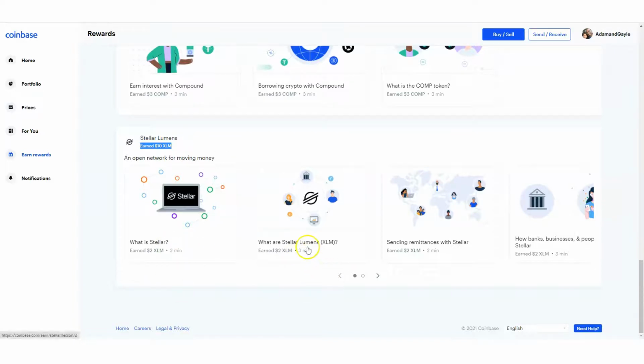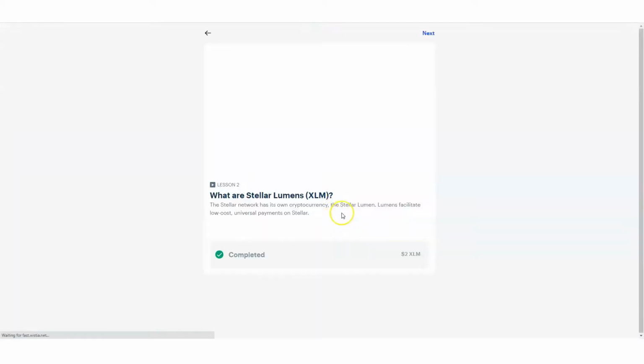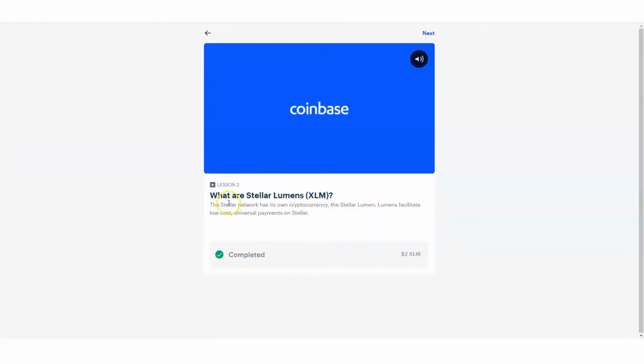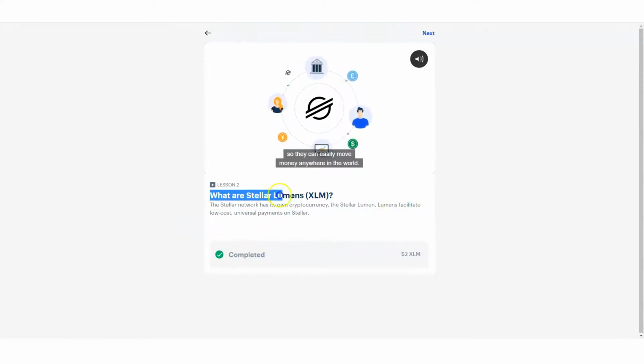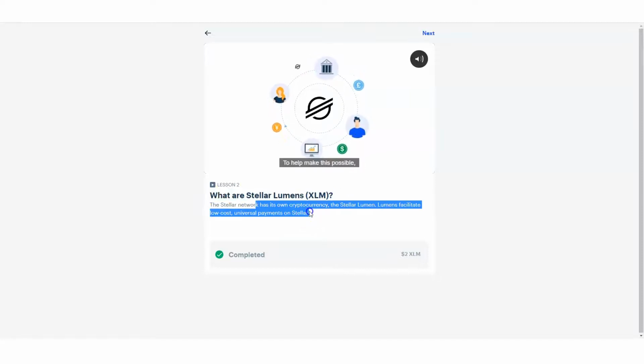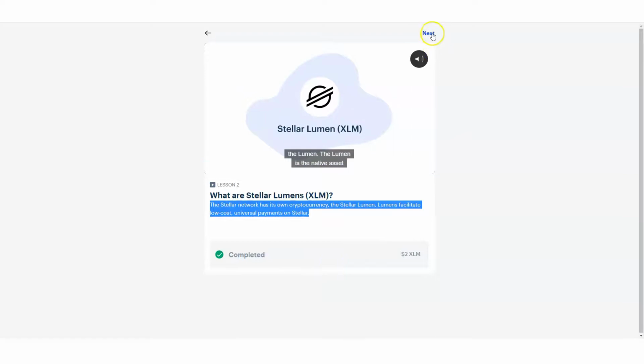What is Stellar? What are Stellar lumens? If I click on there, it actually tells you what it is. Look at this. It says the Stellar network has its own cryptocurrency, the Stellar Lumen. Lumens facilitate low-cost universal payments on Stellar. That basically tells you what the answer is. The answer is right here to this question, and then on the next screen, it's basically going to give you